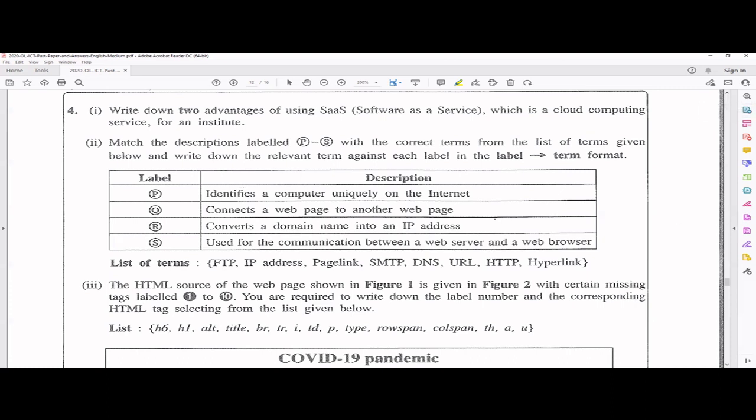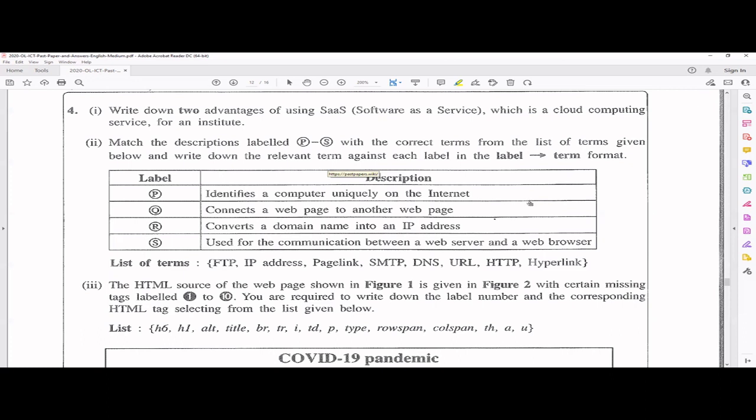Next one, match the descriptions labelled P to S with the correct terms from the list of terms given below and write down the relevant term against each label in the format of this same thing. Like you have to write P is this, Q is this. So that's how you have to present your answer, right?